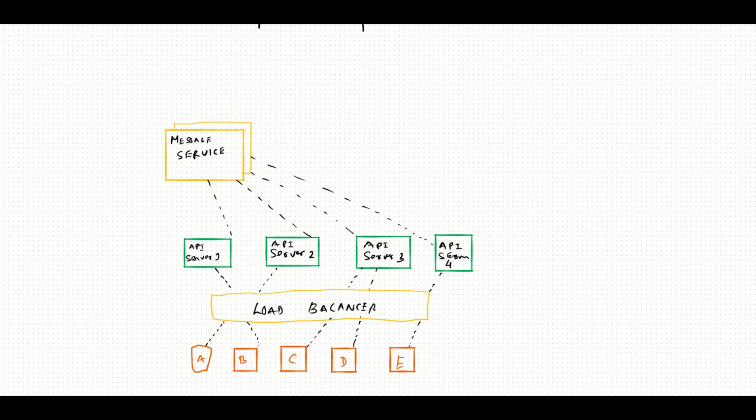Right. Now, there can be many times when the same API server or a different API server will ask for similar information, right? To which server C is connected. So it's very sensible to have something like a cache from which the messaging service can pick this information very frequently. This will make our system very fast. So we can add here something like a cache. This can be a distributed cache like Redis.